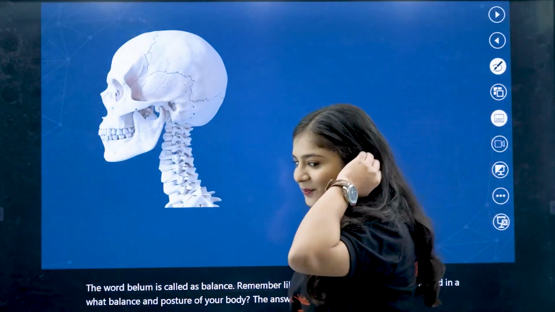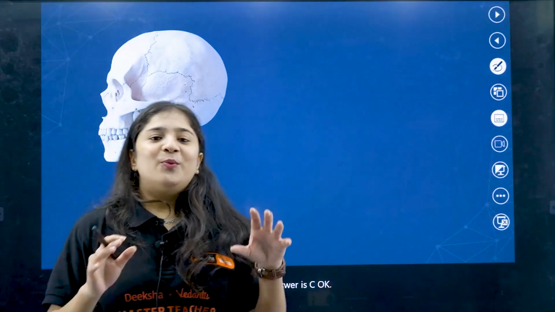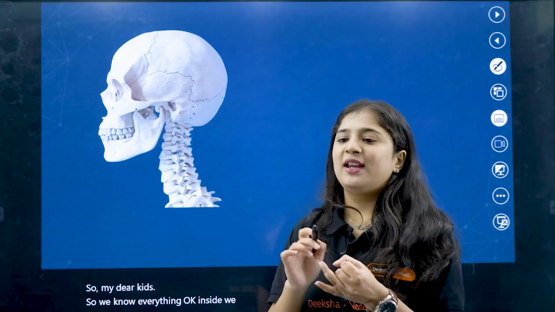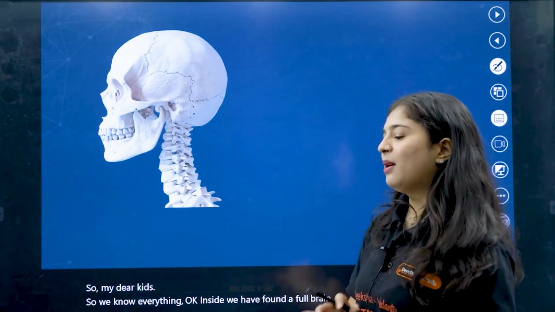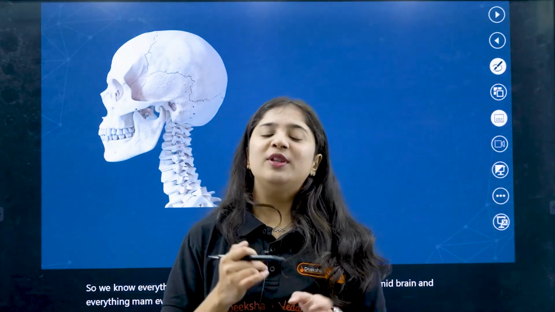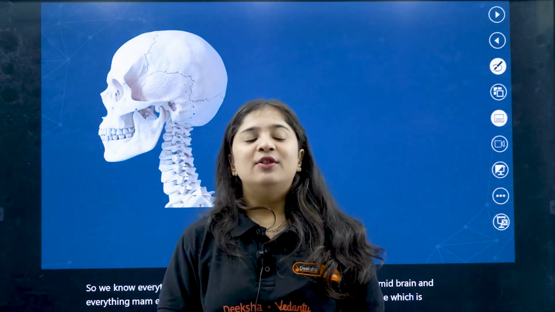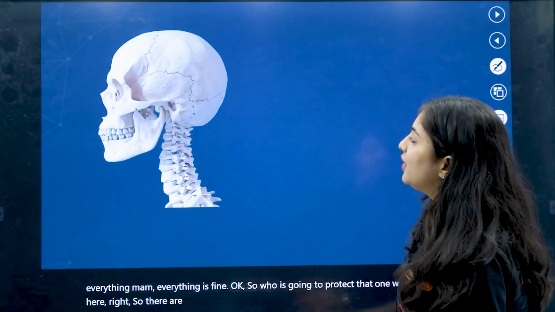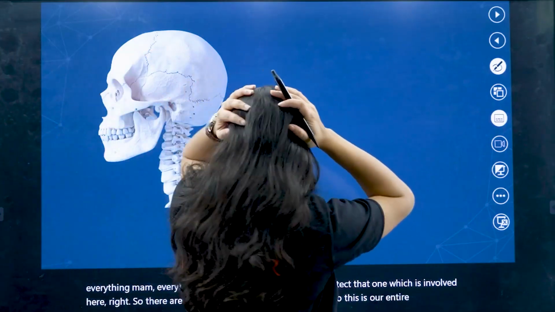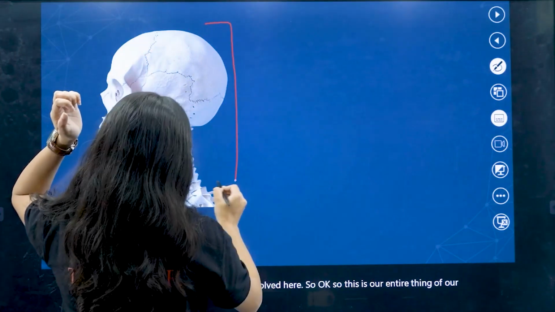My dear kids, we know everything inside: the forebrain, hindbrain, midbrain. So who is going to protect all this, where many neurons are involved? This is our skull.